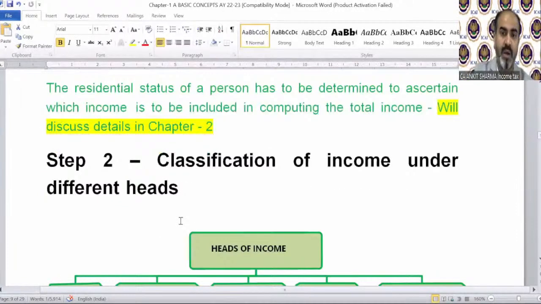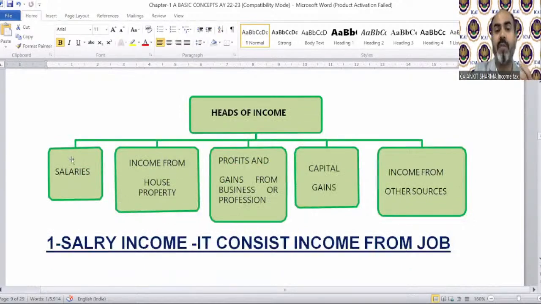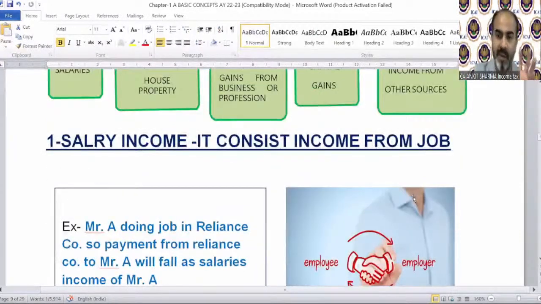Okay. Classification of income under different heads. I just explained to you whether you have salary income, house property, profit and gain from business or profession, capital gains, and income from other sources. What is the meaning of salary income? I just explained it to you. I have made some provision to explain these incomes in short. There are separate chapters for these incomes, where you will understand exactly what they are in detail, with their numerical provisions also.